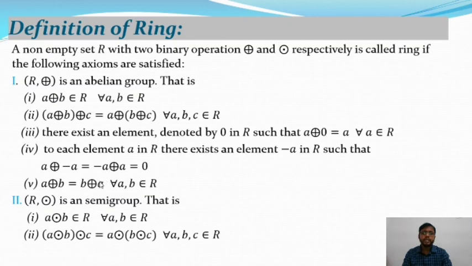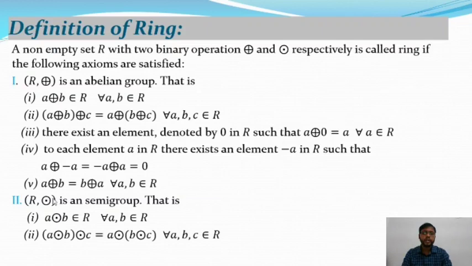And after that we will check R dot, it is a semi group. That means it satisfies the closure property as well as the associative property. So in a binary composition, plus or dot, on a non-empty set R, if it satisfies the closure property as well as the associative property, then we say R plus or R dot is a semi-group. Okay, this is the definition of semi-group. I have already discussed it in the second lecture of algebraic structure.